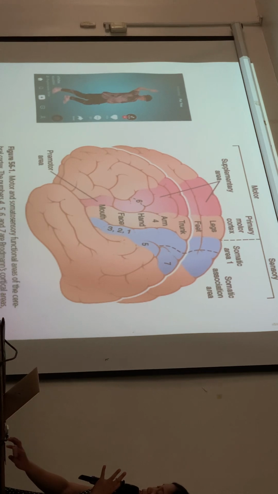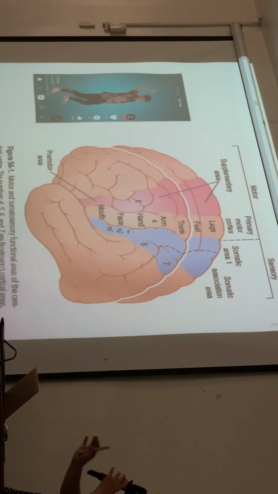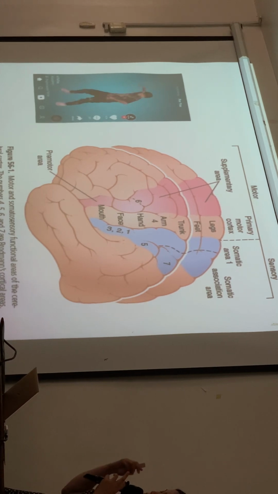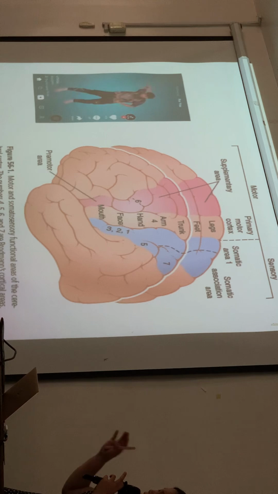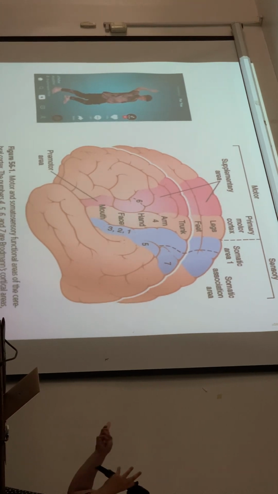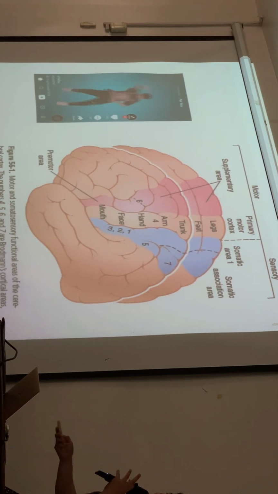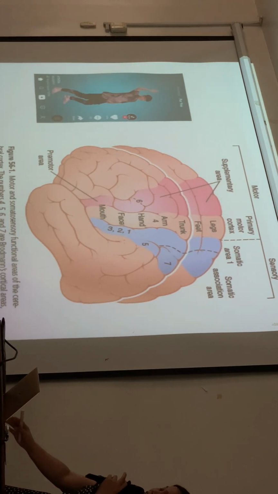To achieve these results, the most anterior part of the premotor area first develops a motor image. So it develops an image for the movement to be performed. After this is done, it sends signals to the motor cortex. So you put your hand here, your arm, your foot here. Okay, so that's the premotor area's function.